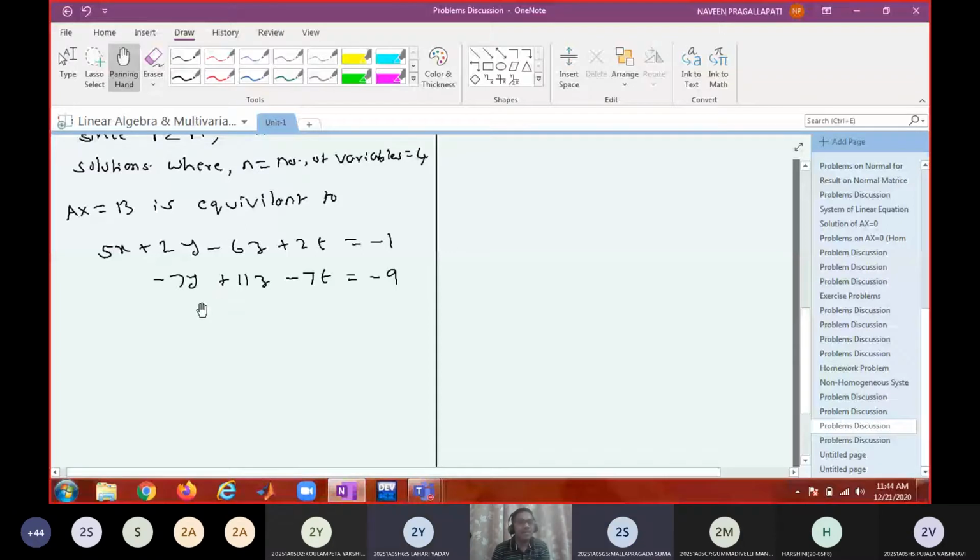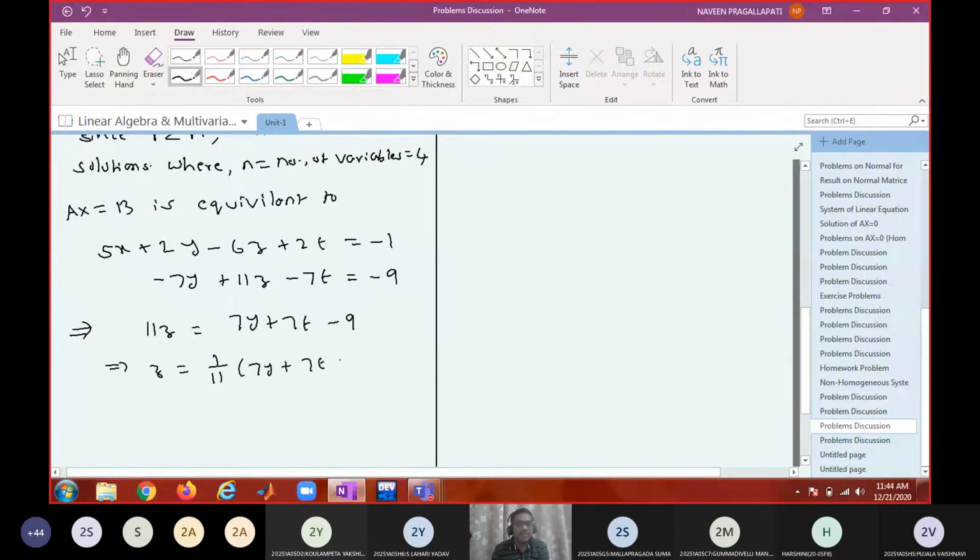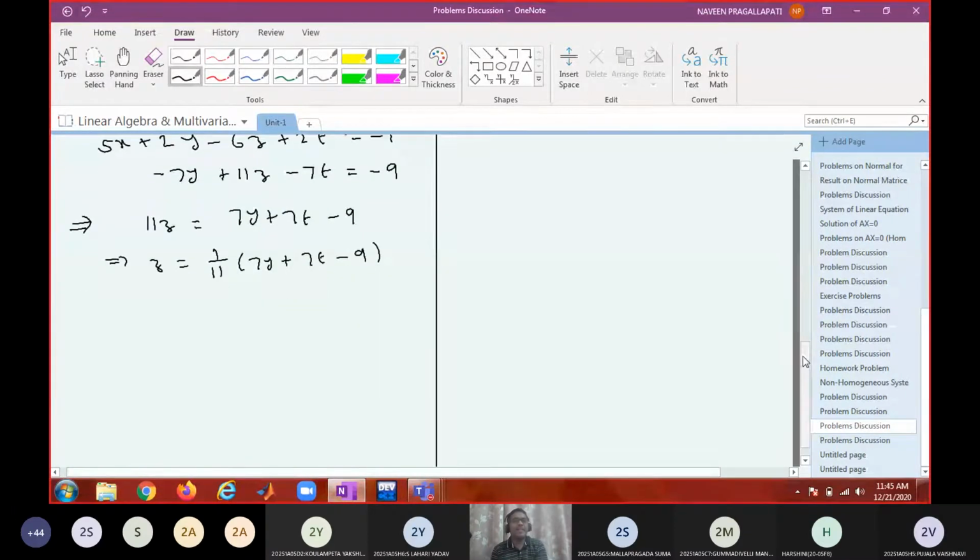Z in terms of y and t. Okay, so 11z equals 7y plus 7t minus 9. So this implies that z equals 1 by 11 into 7y plus 7t minus 9. Now, because y and t are independent variables, I can assign any value to y and t. Therefore I am assuming y and t are arbitrary constants because they can take any value.